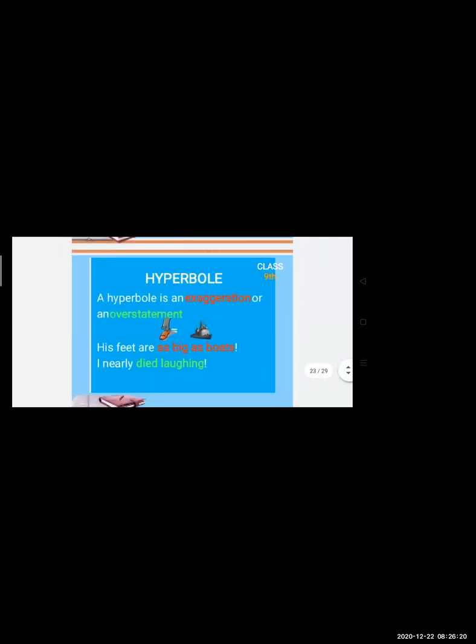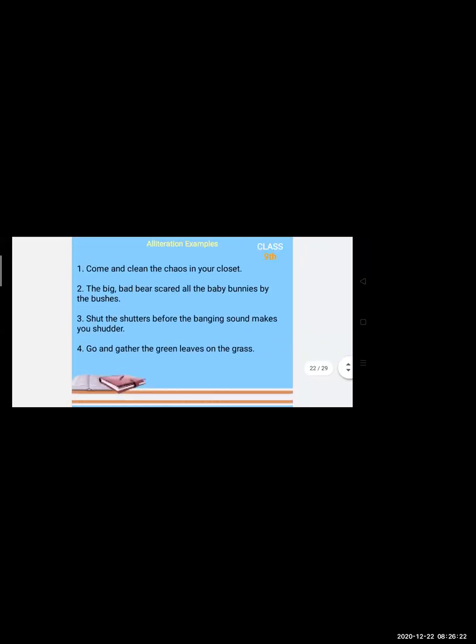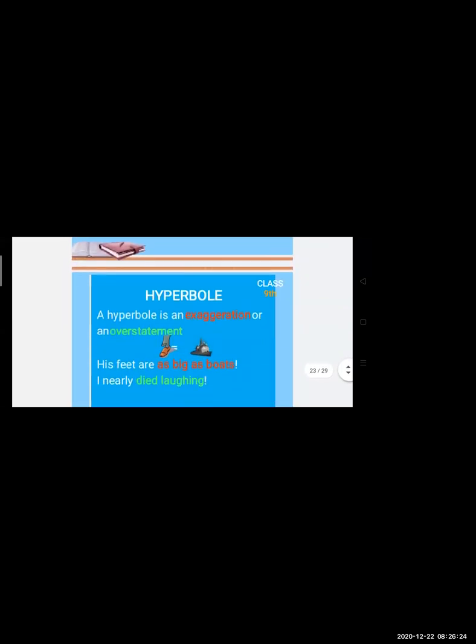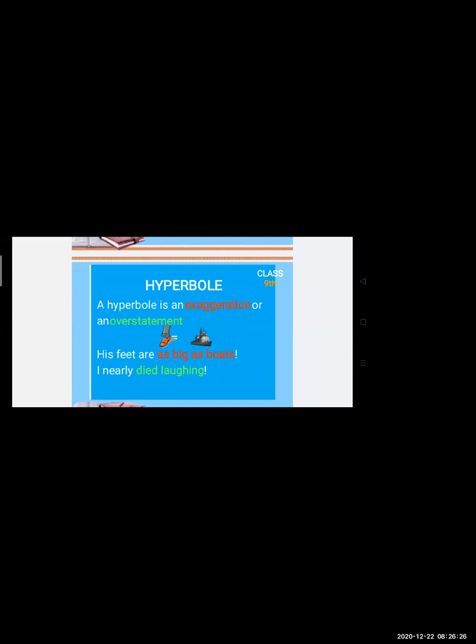There is one more figure of speech, that is hyperbole. Now, what is hyperbole? Hyperbole means an over exaggerated statement. When you say sentences that are beyond the imagination, overly decorated, overly exaggerated, they are overstatements. We'll try to understand this more with an example.